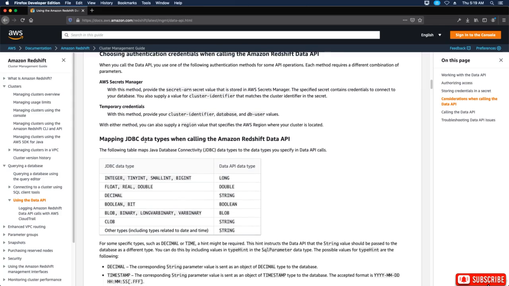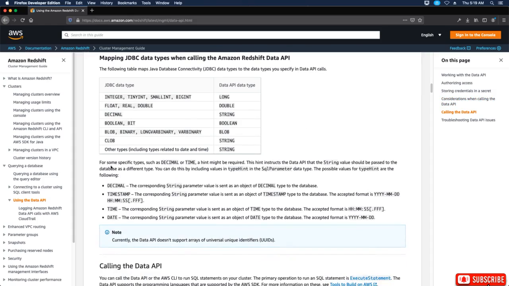Mapping JDBC data types when calling the Amazon Redshift Data API. The following table maps Java Database Connectivity, JDBC, data types to the data types you specify in Data API calls. For some specific types, such as decimal or time, a hint might be required. The hint instructs the Data API that the string should be passed to the database as a different type. You can do this by including values in type hint in SQL parameter data type. The possible values for the type hint are the following.